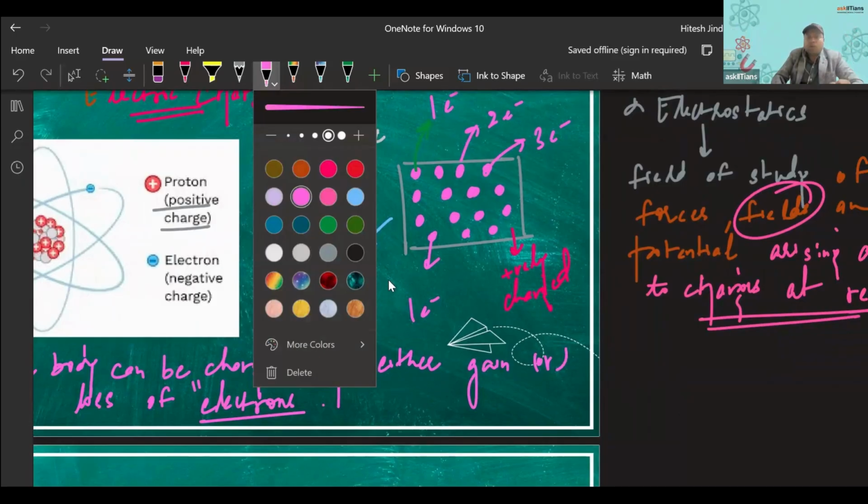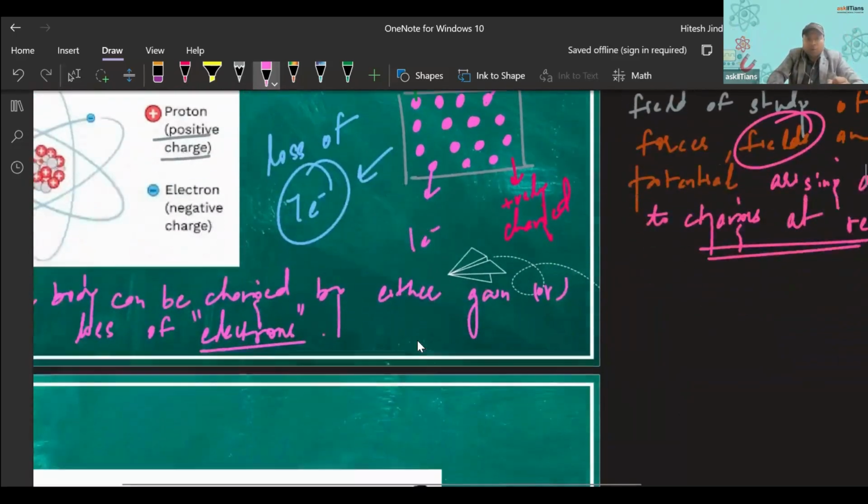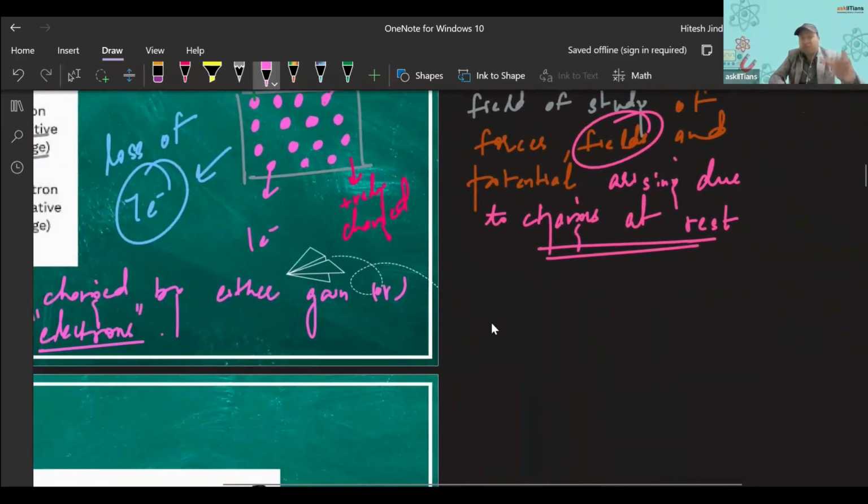I want you to know that. What about this word electron? From this word only this electricity has come.